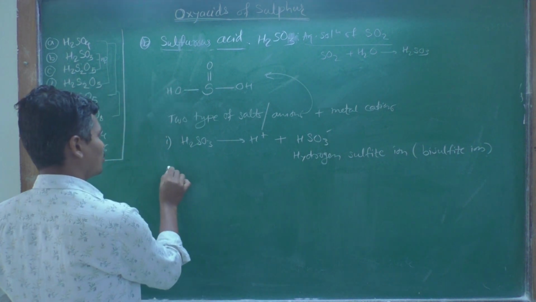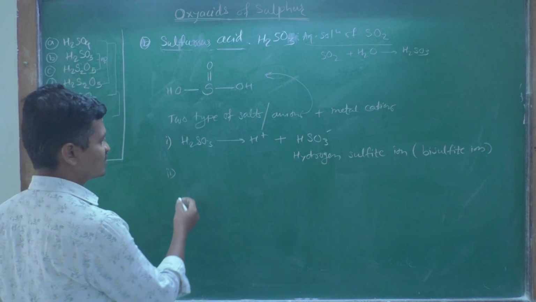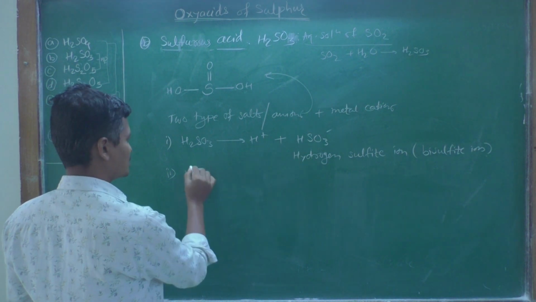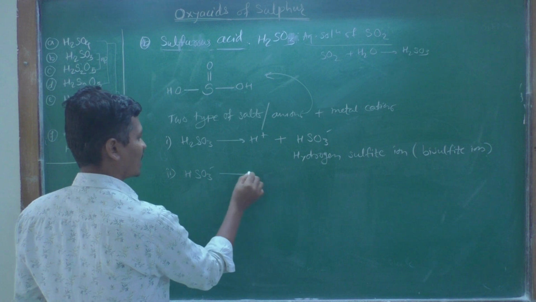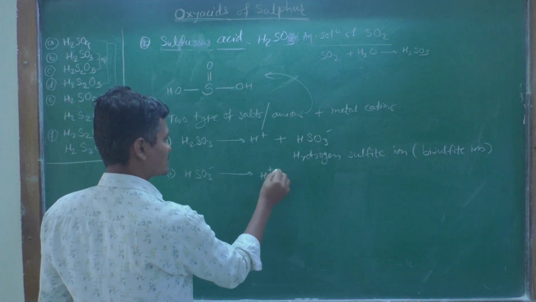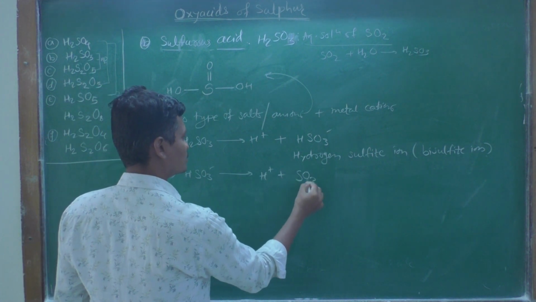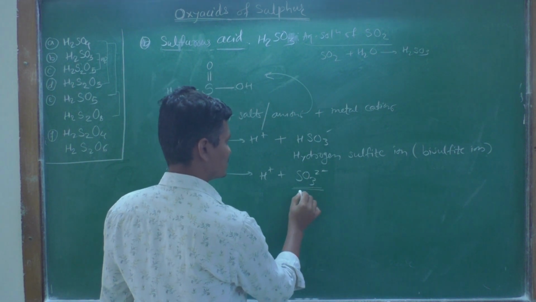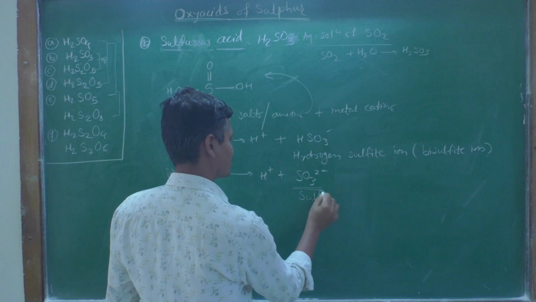Then the second type of salts or anion is formed by the loss of the second proton present in this HSO3 minus, and it gives H plus and SO3 2 minus. The name of this SO3 2 minus is sulfite ion.